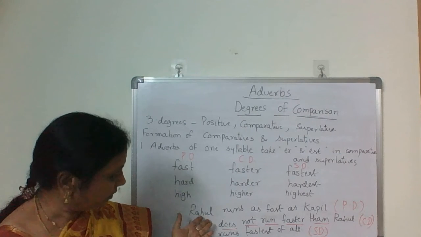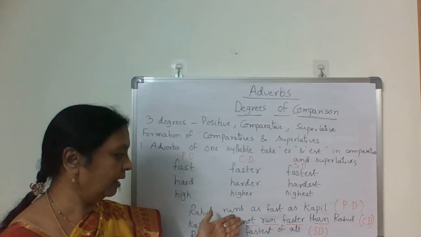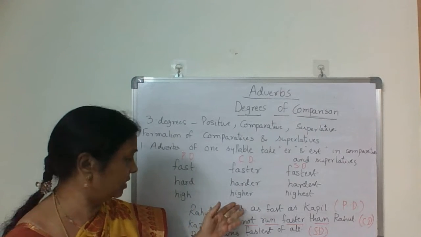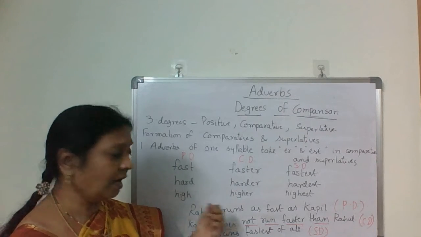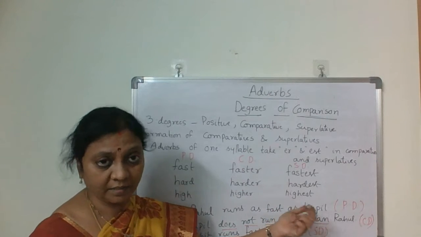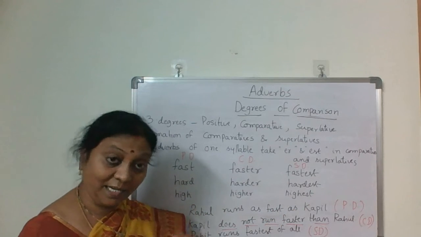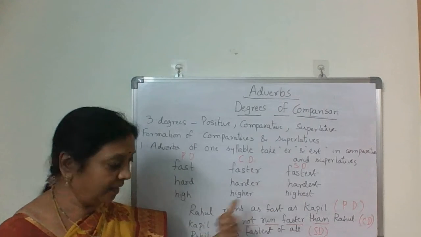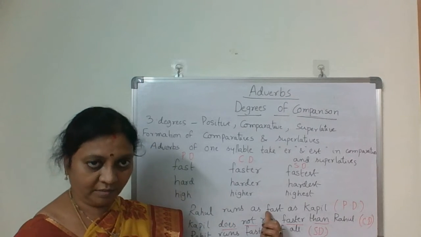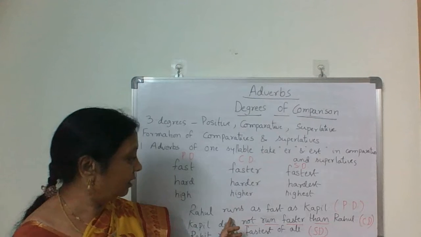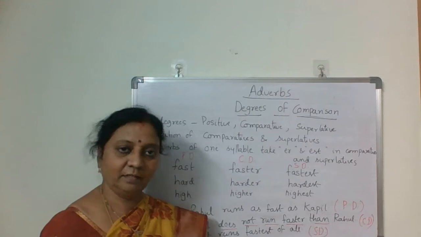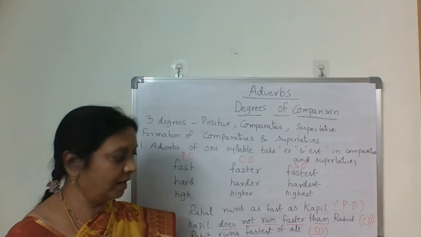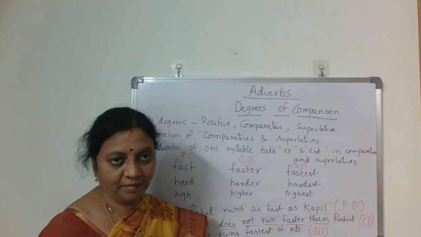Similarly, Lekha works as hard as Rekha. Rekha does not work harder than Lekha.